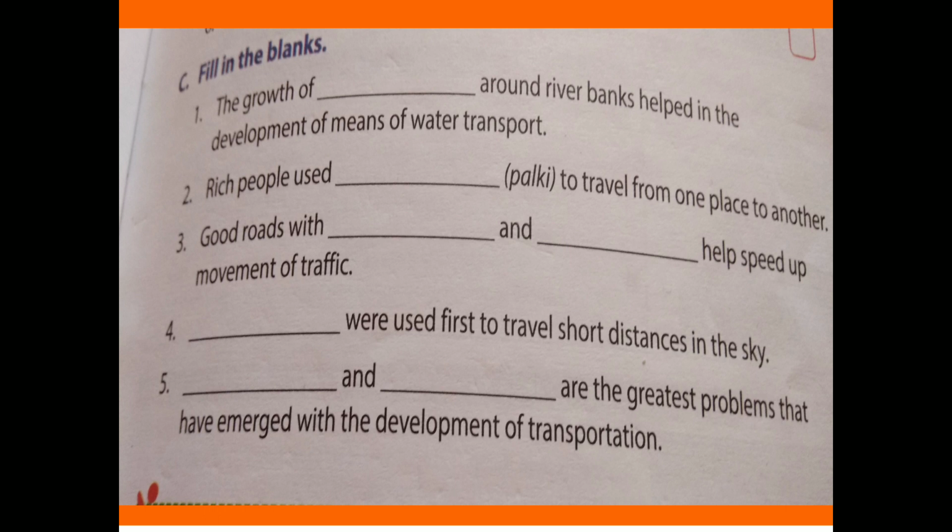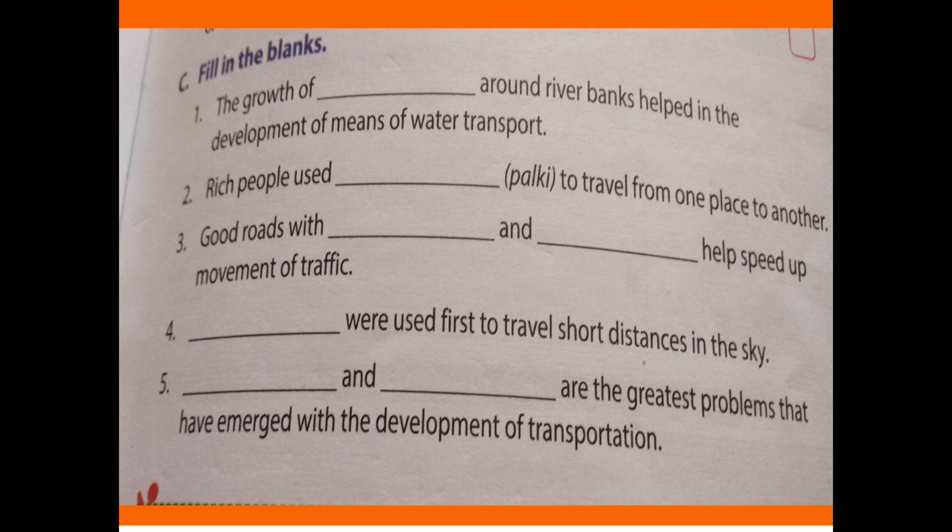Now let's move on to C, fill in the blanks. The growth of dash around river banks helped in the development of means of water transport. The answer is civilization. The growth of civilization around river banks helped in the development of means of water transport. The second one is, rich people used dash palki to travel from one place to another. Rich people used palanquin. Palanquin means palki, you say, to travel from one place to another.